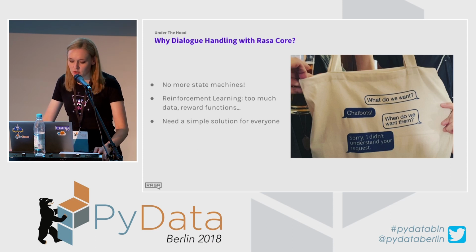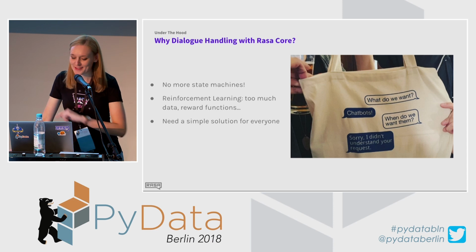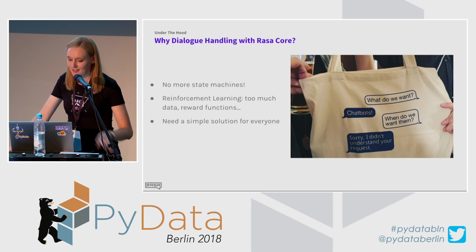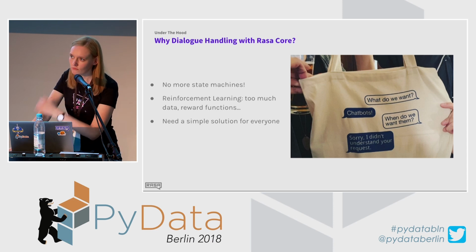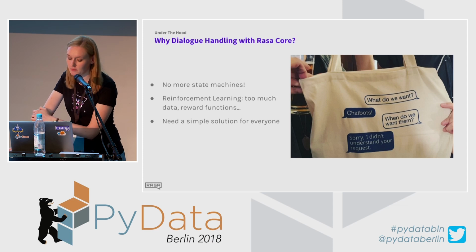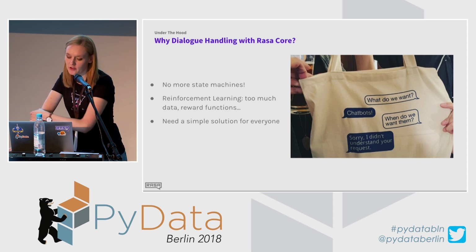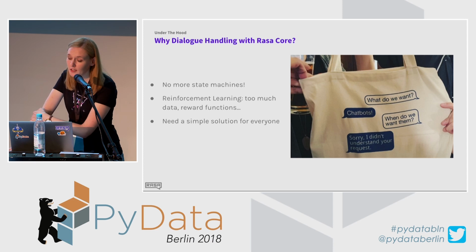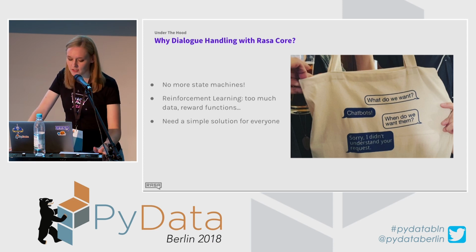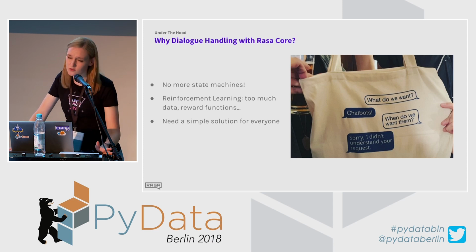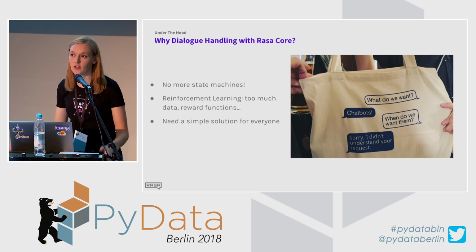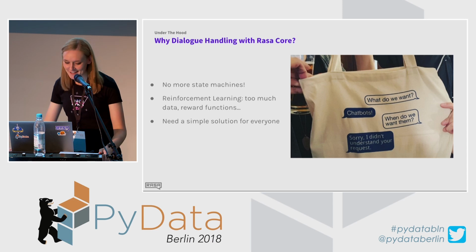Also, some approaches are using reinforcement learning, learning from user feedback, but the problem with reinforcement learning is that it requires a lot of data to train at first, and with chatbots it's quite a challenge to get a lot of training data, and also it's quite difficult to define a good reward function so that it would learn correct things.